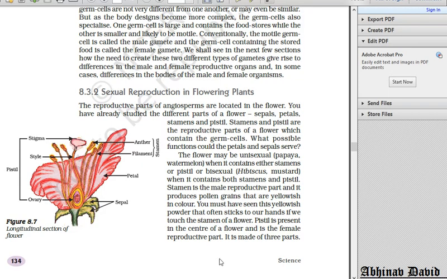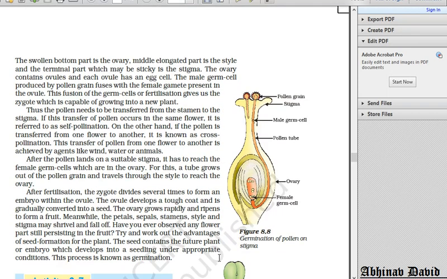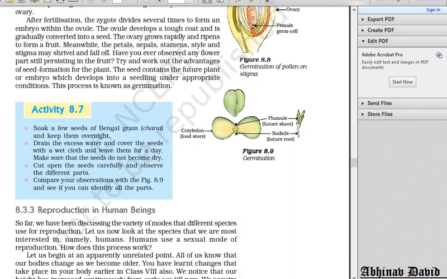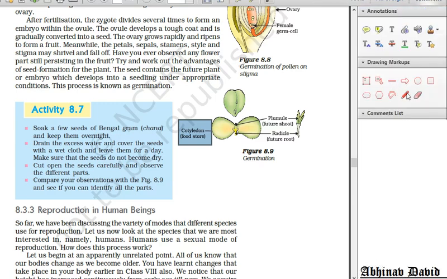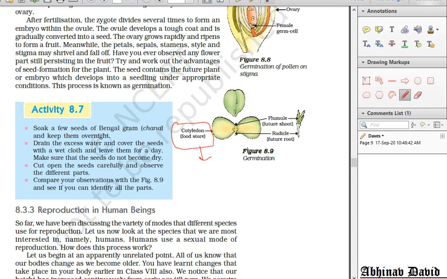So that is given in your NCERT. Let us see what is given here. So you can see cotyledons store food. Okay. So cotyledon stores food in the form of endosperm.